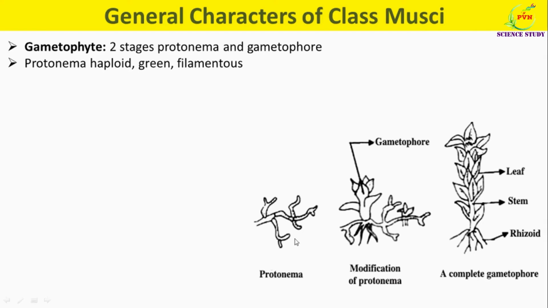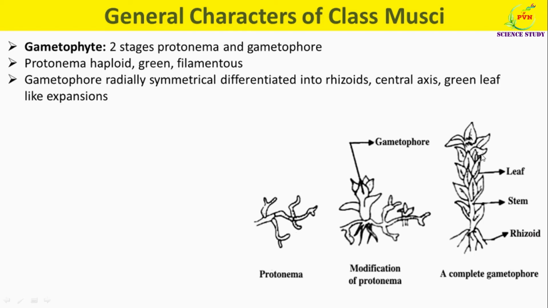The protonema is a haploid, green, and usually filamentous structure, which directly arises from the spore. As you can see here, the gametophore is radially symmetrical and differentiated into rhizoid, central axis or stem, and green leaf-like expansions, commonly known as leaves. But these organs are not true, because true vascular tissues, that is xylem and phloem, are absent. Hence, the stem is called cauloid and leaves are called phylloid.